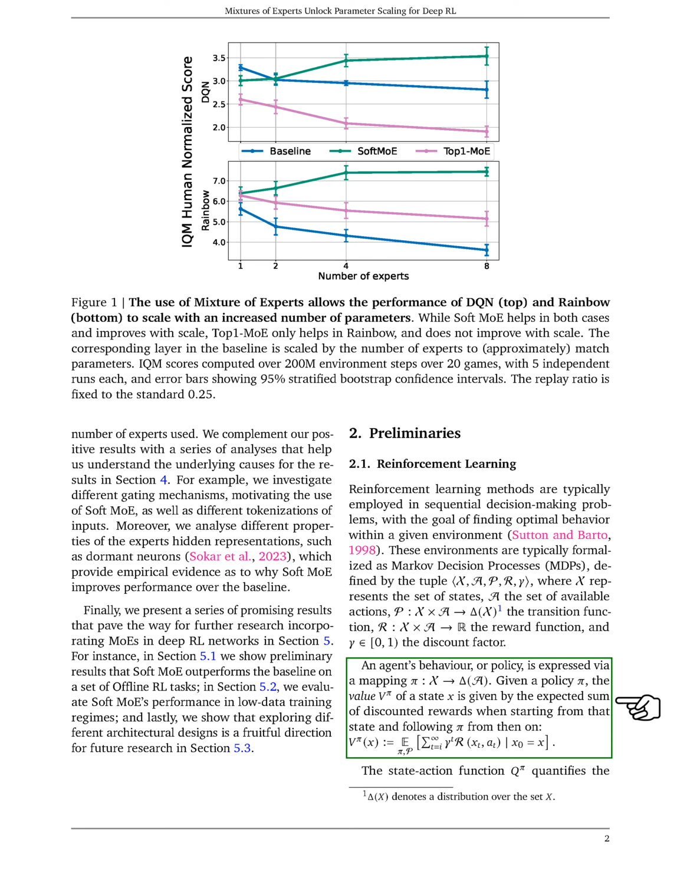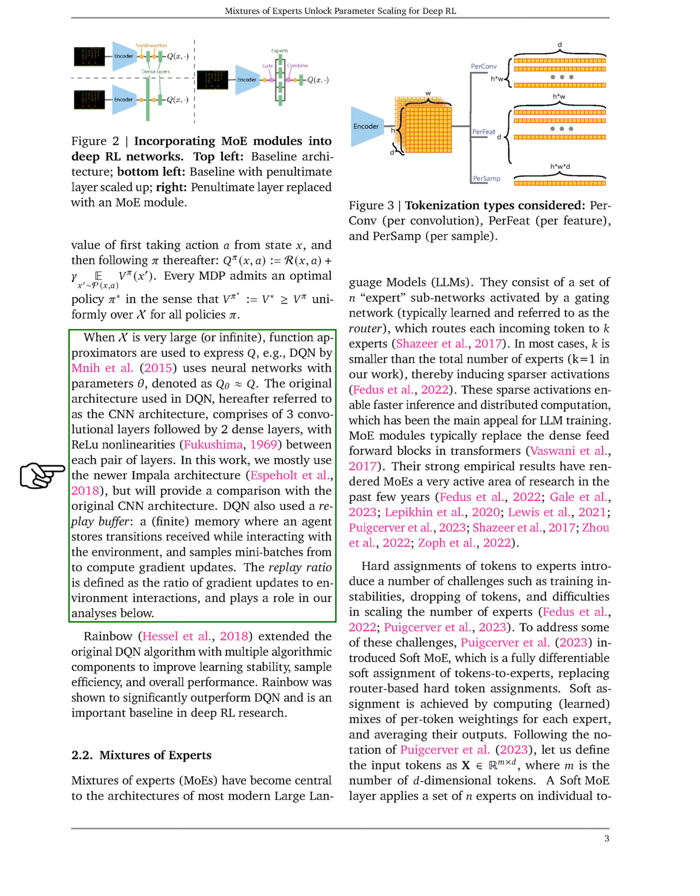An agent's policy maps states to a distribution over actions, and the value of a state under a policy is the expected sum of discounted rewards from that state onwards. The state action function quantifies the value of taking an action from a state and then following the policy. For large or infinite state spaces, function approximators like neural networks are employed to estimate these values.